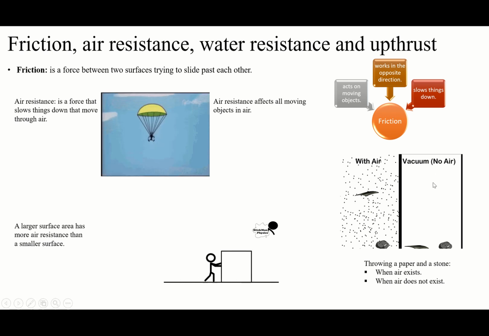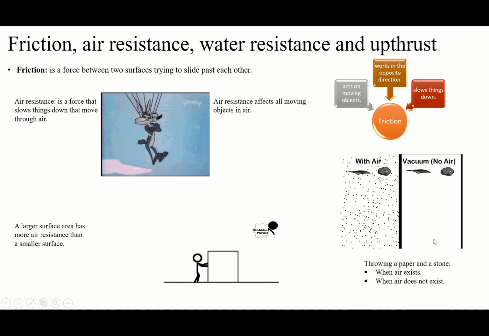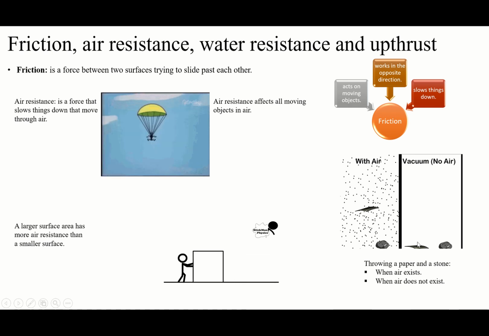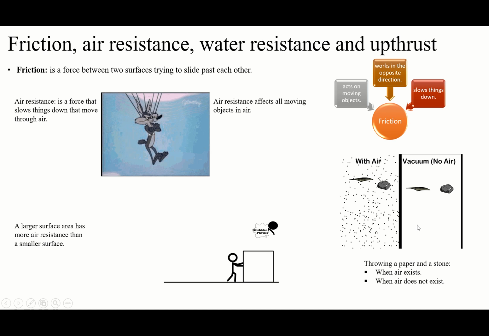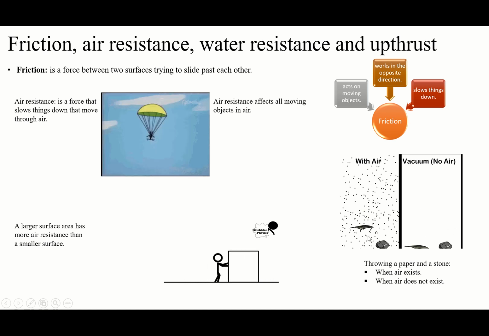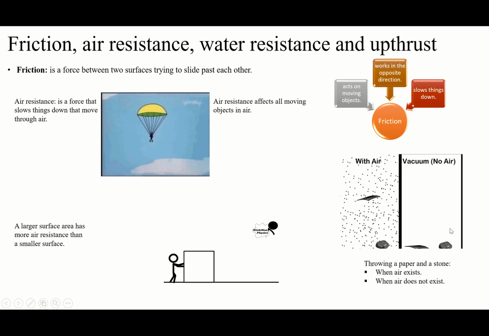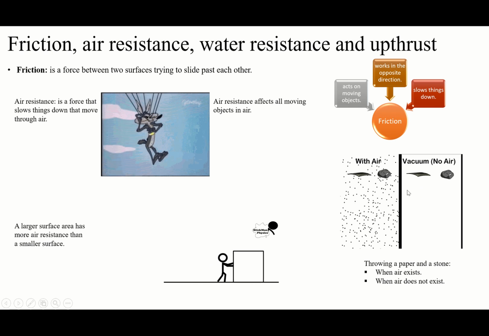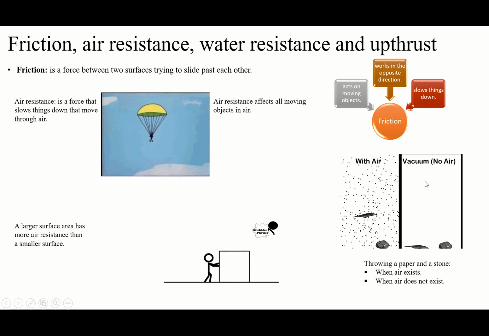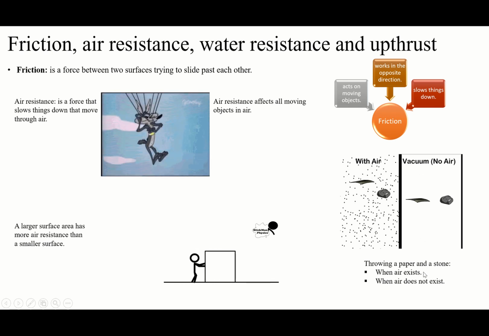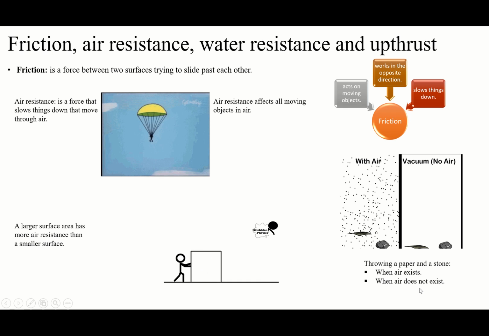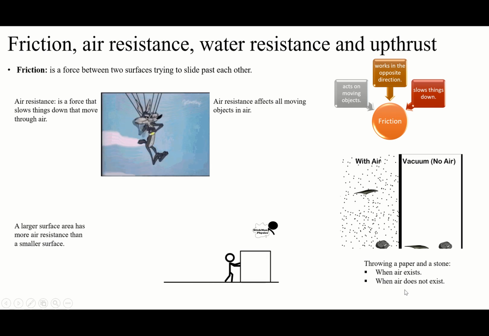But here, there's no air, so the surface is not important. Why? Because there is no air. Nothing is going to affect these two, so they are going to arrive at the same time.